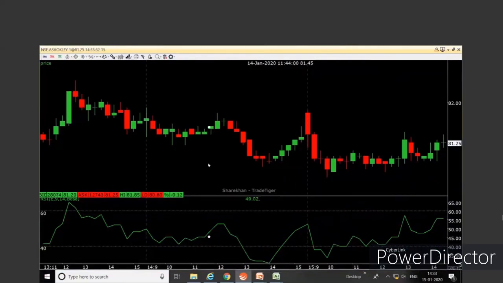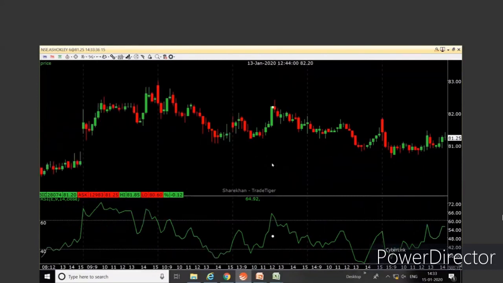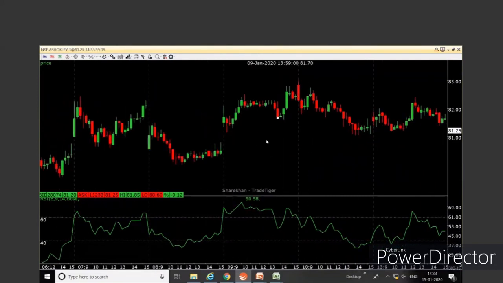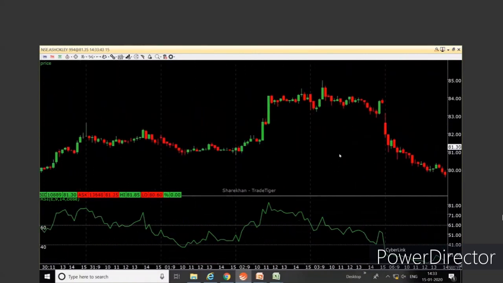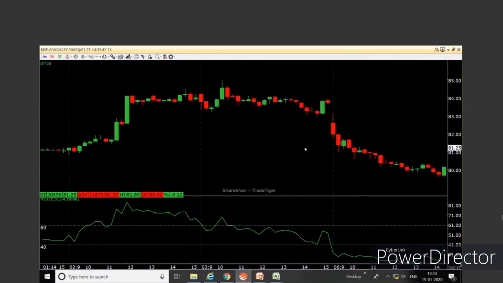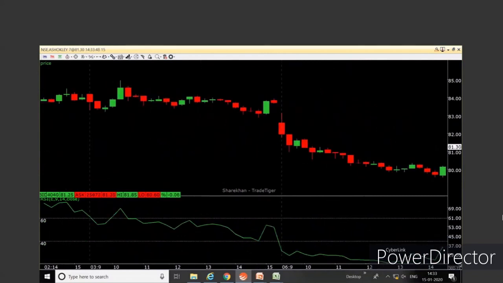For a positive divergence, yes. So this is the chart of Ashok Leyland.